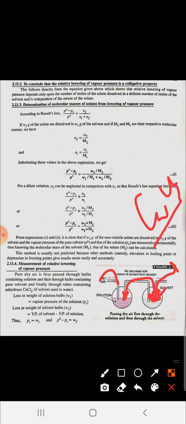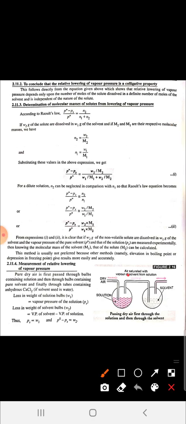So the loss of weight from this bulb or container is directly proportional to the vapor pressure. If the vapor pressure is high, the dry air will absorb more vapors, so there is more loss. If vapor pressure is low, there are fewer vapors, and the air absorbs less vapors.